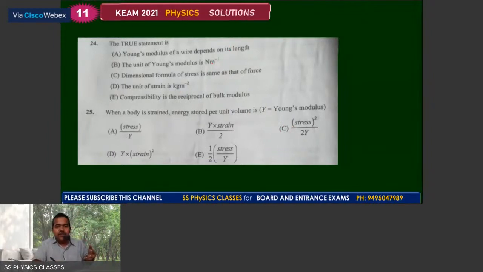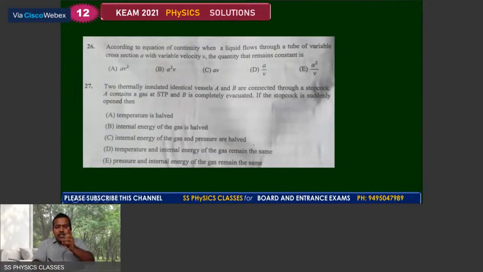Number 26. According to the equation of continuity, when a liquid flows through a tube of variable cross-section A with variable velocity V, the quantity that remains constant is, keep in mind, the quantity of water flowing per second is treated as a constant, and hence we can say that area into velocity is a constant.